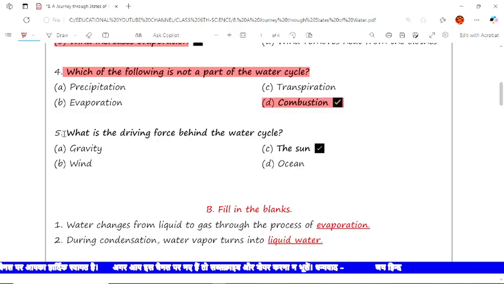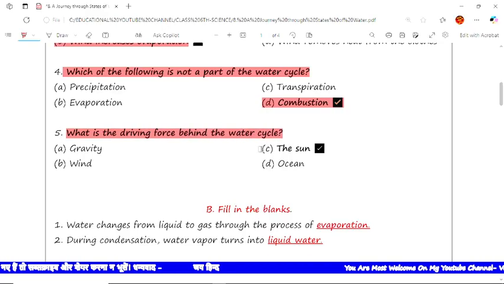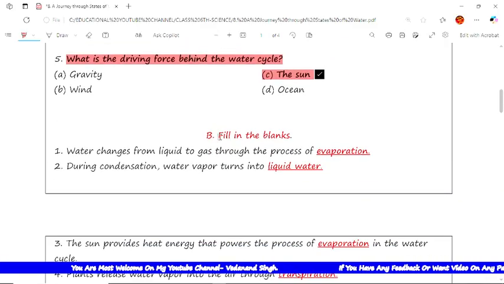So now the next question is what is the driving force behind the water cycle? That is C, the sun. Sun is the driving force behind the water cycle. So C is a correct option. Now the next type of question is fill in the blanks.